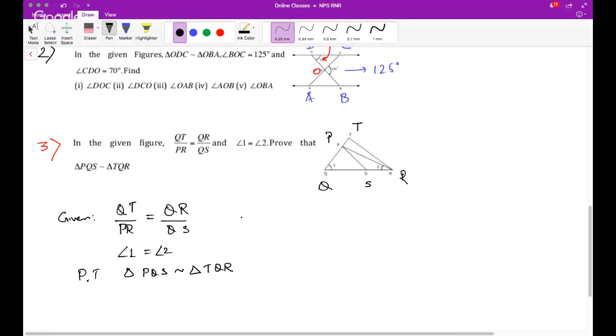Now, this is to prove. So let's start. From the given, you can see that QT by QR is equal to PR by QS. Correct? I just brought this QR down and PR above. So this is fine. Now, if angle 1 is equal to angle 2, what can I say? Triangle PQR becomes an isosceles triangle, so PQ becomes equal to PR.